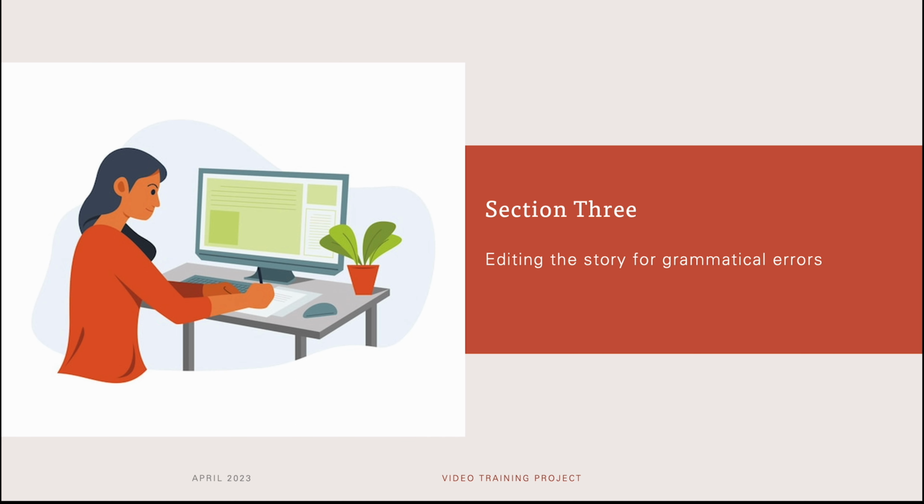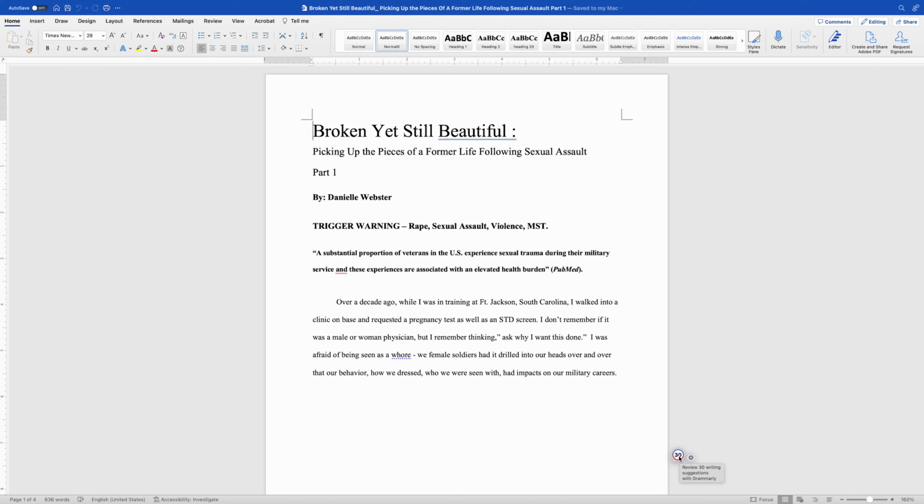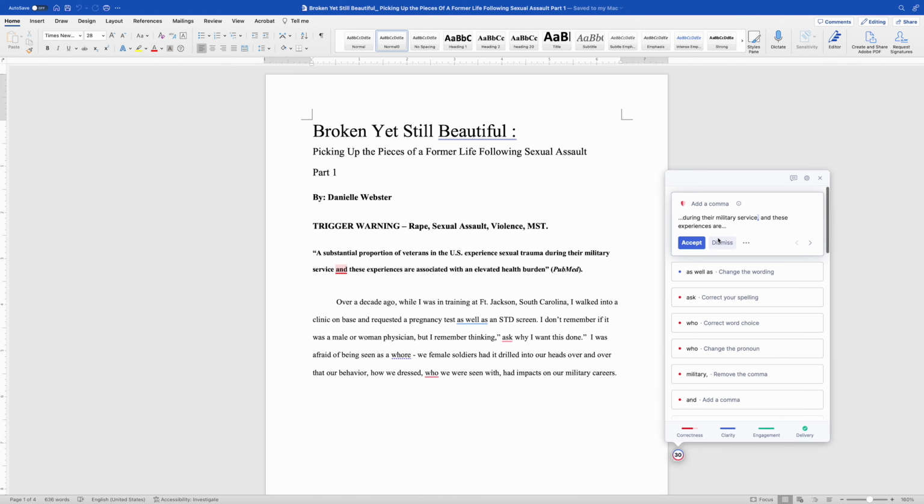Section 3 is editing the story for grammatical errors. Go to the folder and open the story you want to edit. The first edit that I do here is to look for grammatical errors. No, I don't want to post stories with grammatical errors, so I run the story through my grammar error checking tool. I use Grammarly because I have Grammarly Premium, so you can use any other grammar error checking tool of your choice.